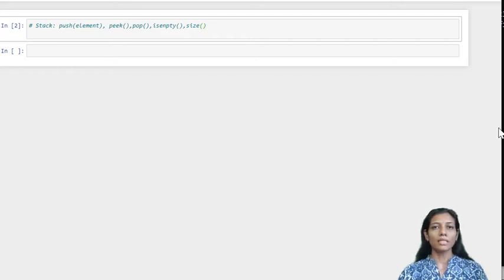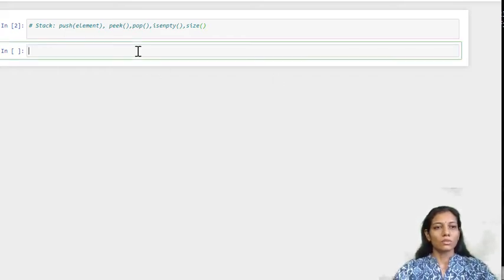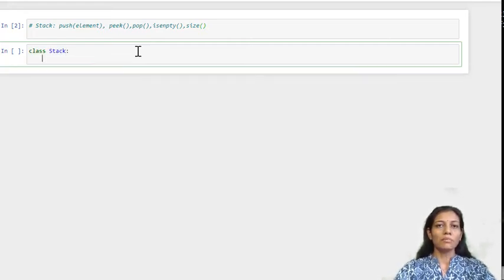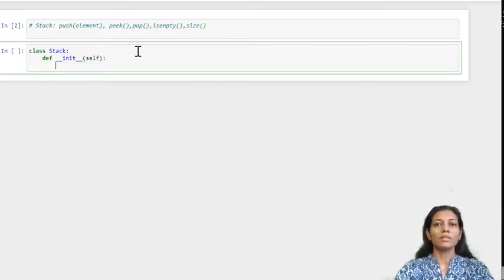Let us implement a class which exhibits the behavior of stack. So class, I'm keeping the name stack, and within that I'm defining a constructor. So def __init__ self. Within that I am declaring one list called item, in which we'll be storing elements of the stack. So here I'll be having self dot item, which is a list, and right now it is implemented as blank.